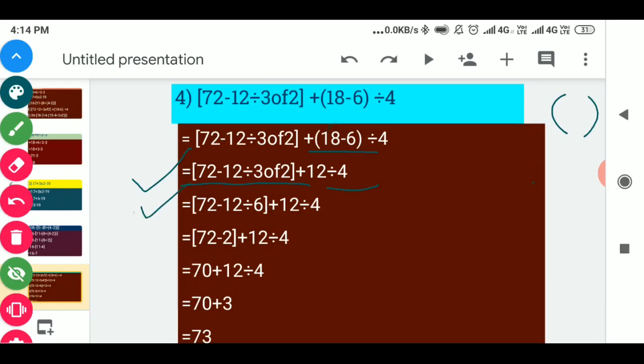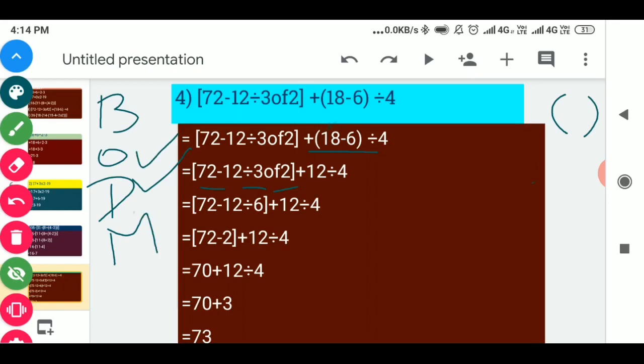The third step, now we will solve again the bracket in which big bracket only is given. So in this big bracket you can see 3 types of operations are given: minus, divide and of. But according to the rule of BODMAS, we solve of first.